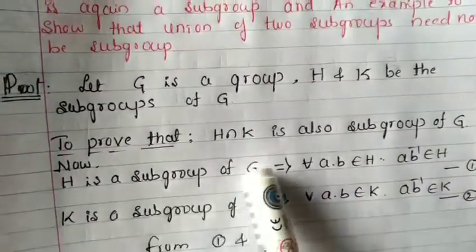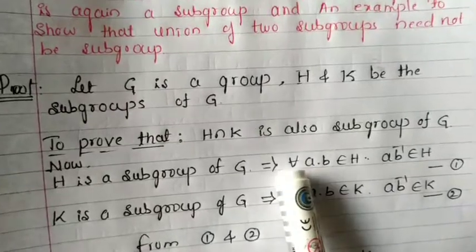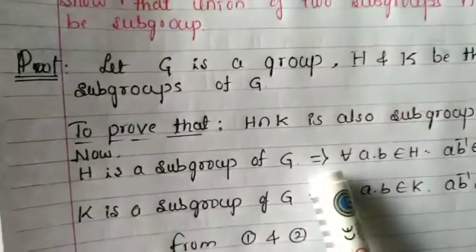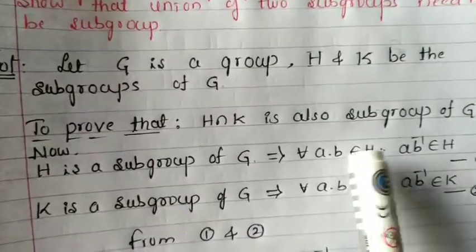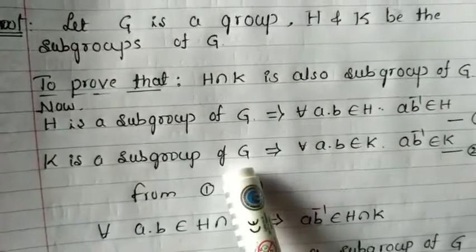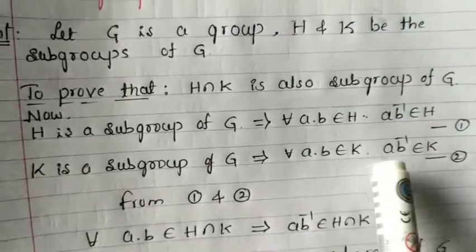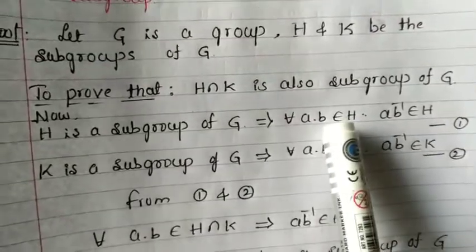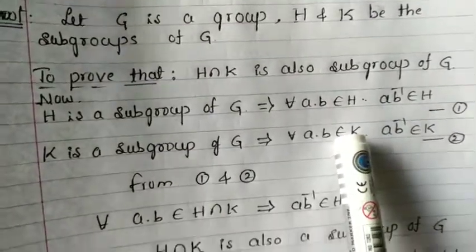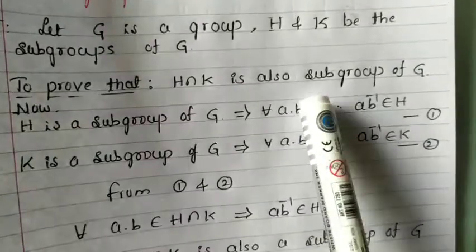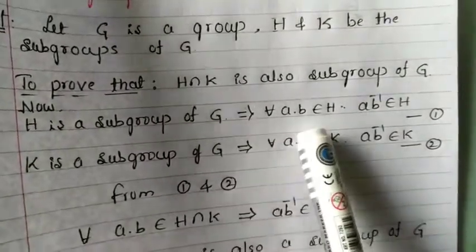First, consider that H is a subgroup of G. By the third definition of the subgroup I gave, for every A, B belongs to H implies A * B inverse belongs to H. (1) K is a subgroup of G, so for every A, B belongs to K implies A * B inverse belongs to K. (2) From 1 and 2, where A, B belong to H as well as A, B belong to K, therefore A, B belong to H intersection K. These are by the definition of a subgroup.